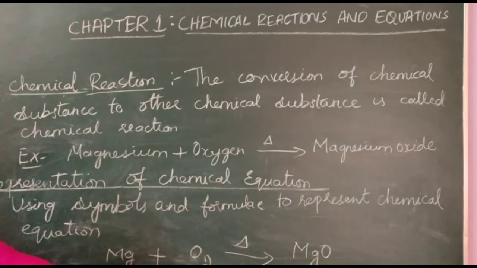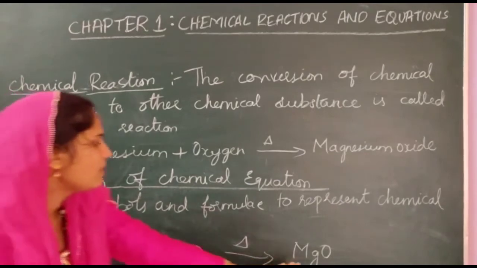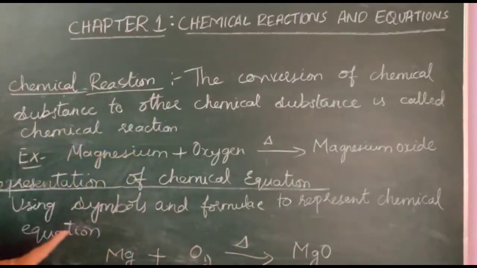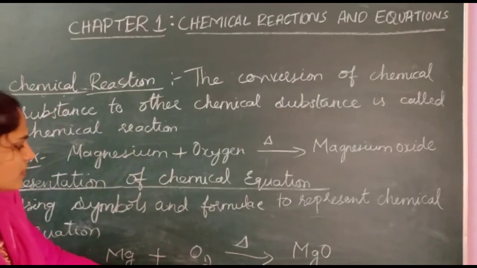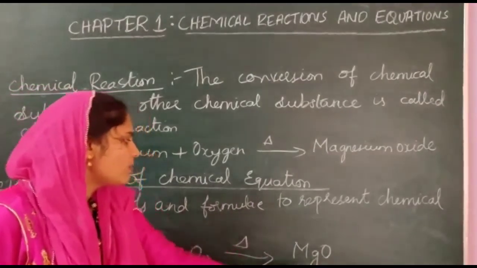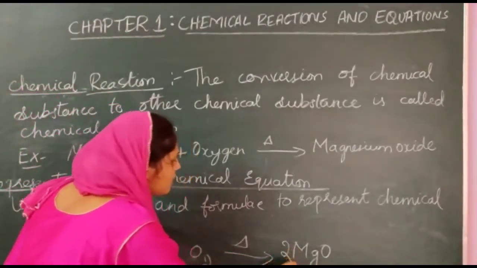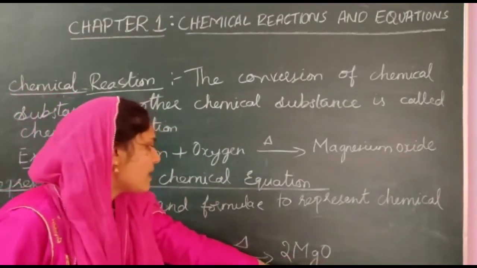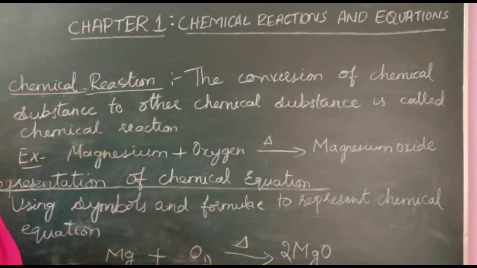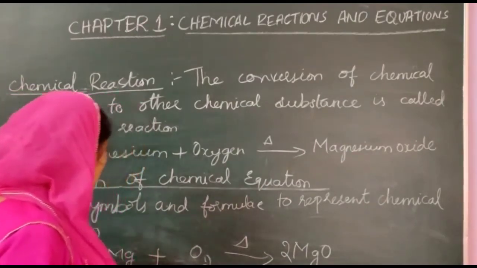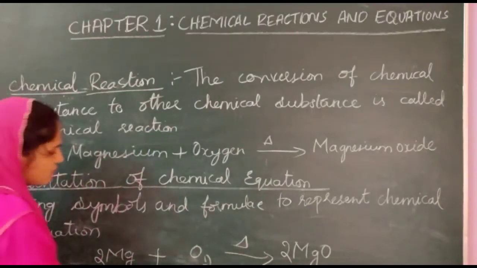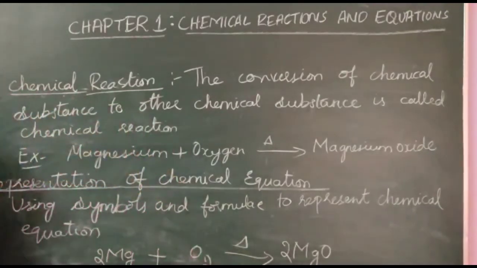After writing, you have to check whether the chemical equation is balanced or not. See here, one magnesium is there, one magnesium is here. So magnesium is balanced. But oxygen: here 2 atoms of oxygen, there 1 atom of oxygen. So if I write 2 here, oxygen will get balanced. Again magnesium is imbalanced, so if I write 2 here, magnesium is balanced. So this whole equation is the balanced equation.